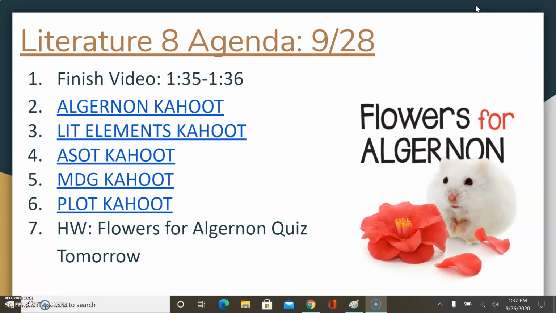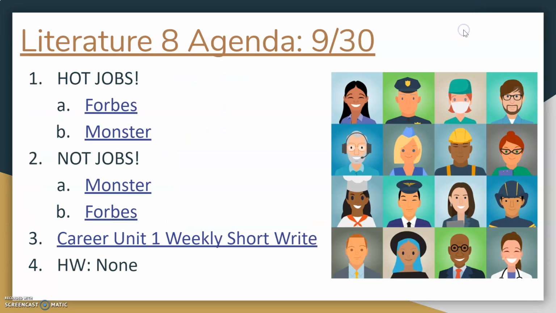So, on Monday we're going to finish up the video that we began on Friday to compare and contrast the video version of Charlie to the short story, Flowers for Algernon. We're going to have a bunch of Kahoots to go over some literary elements and some things that we have seen in the past few short stories that we've read. And then of course we're going to have a quiz on Tuesday for Flowers for Algernon.